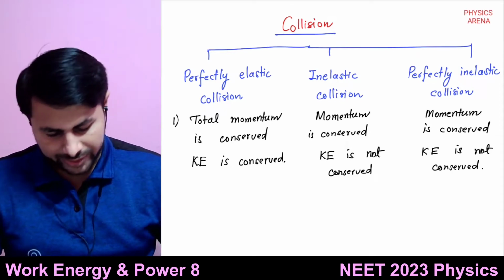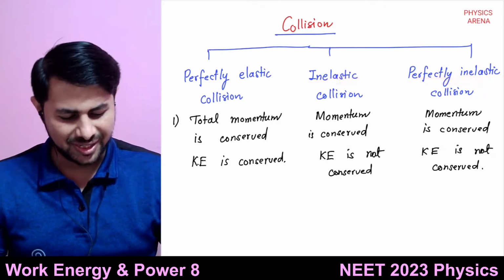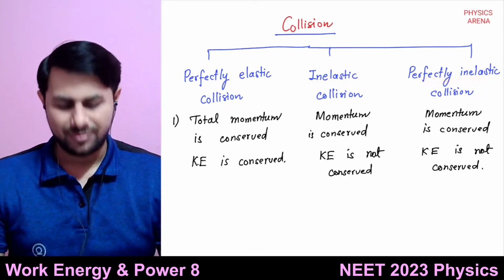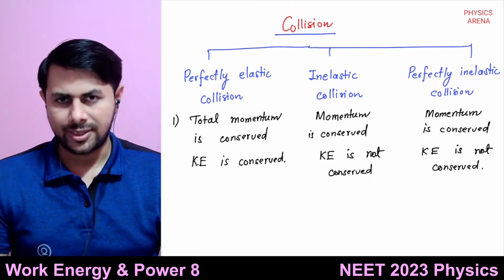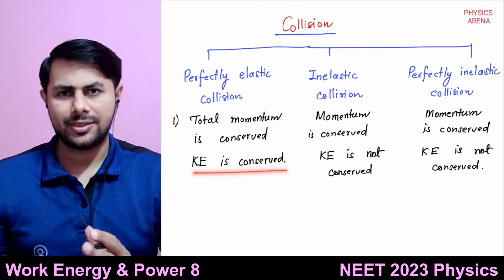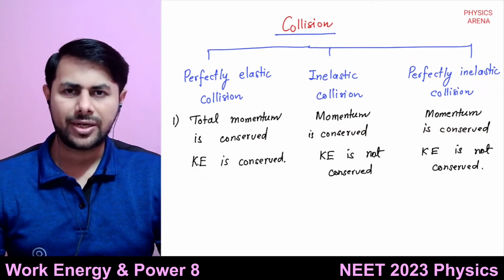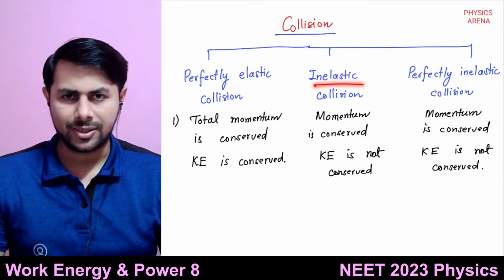So what's the difference between inelastic and perfectly inelastic collision? We have seen what is conserved. Momentum is conserved everywhere. Kinetic energy gets conserved in perfectly elastic collision. It does not get conserved in inelastic collision.